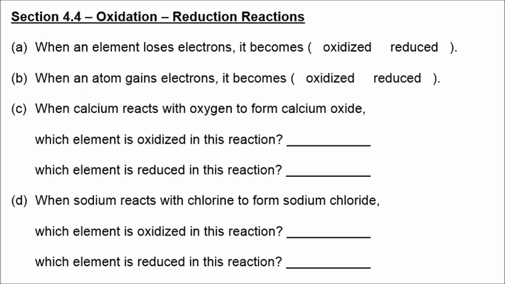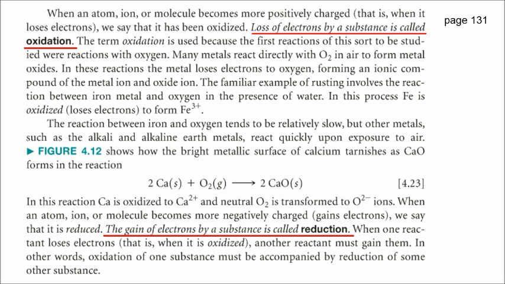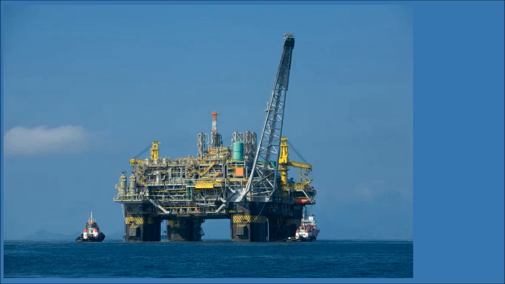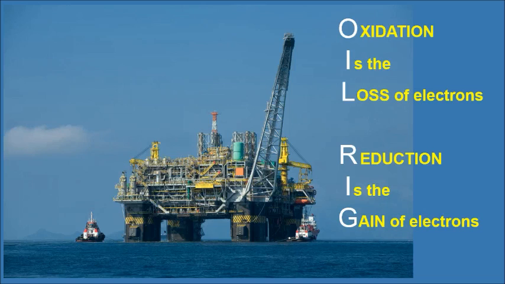Now we're on to section 4.4, and this is on redox reactions or oxidation reduction reactions. In terms of the definition of oxidation and reduction, this is on page 131. Loss of electrons is called oxidation. Gain of electrons is called reduction. Here is a mnemonic device for you. So we have a picture of an oil rig, and you can remember that oxidation is the loss of electrons and reduction is the gain of electrons.